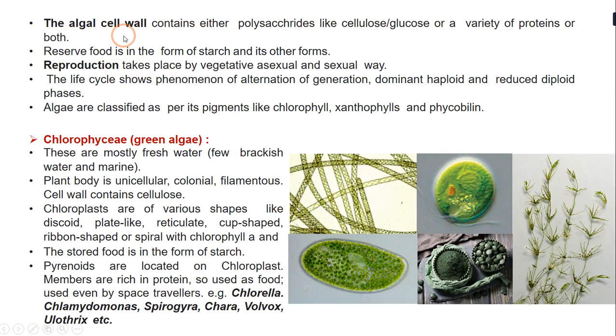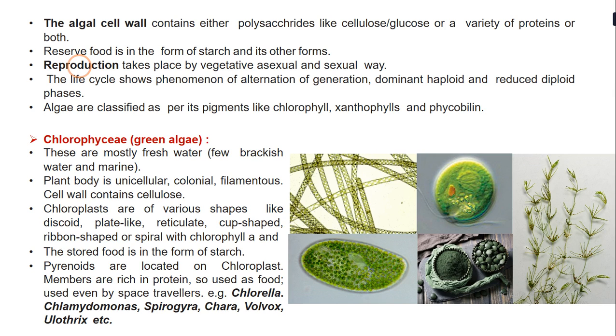Now, if we study further about this division, the algal cell wall contains polysaccharides like cellulose, or a variety of proteins, or both. The reserve food material is in the form of starch and its other forms.